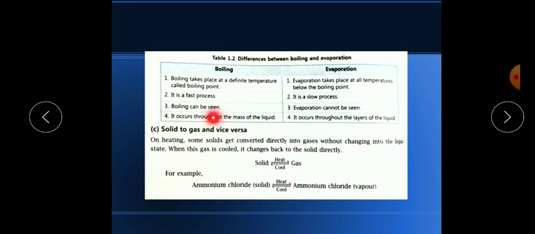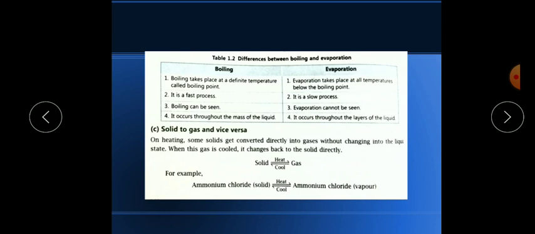Now boiling can be seen. When boiling, we can see the water vapor, but during evaporation we cannot see the water vapors with our eyes. The fourth point is that boiling occurs throughout the mass of the liquid. The full mass at high speed, we can see the boiling of the water, with the sound.